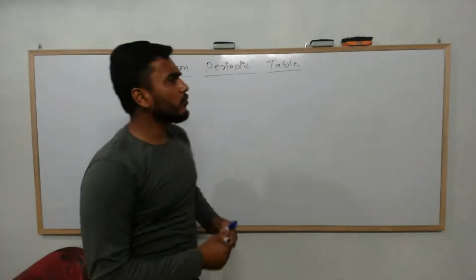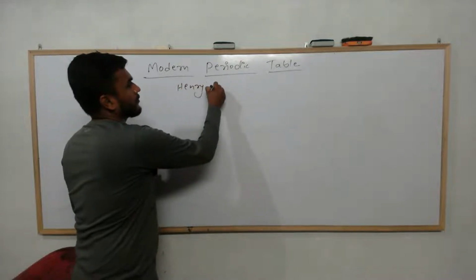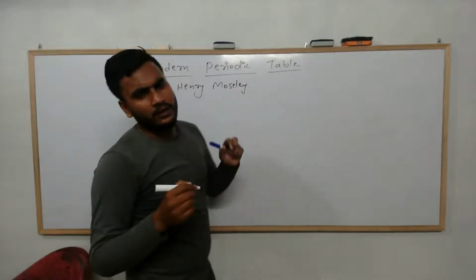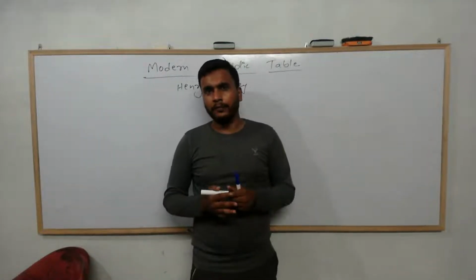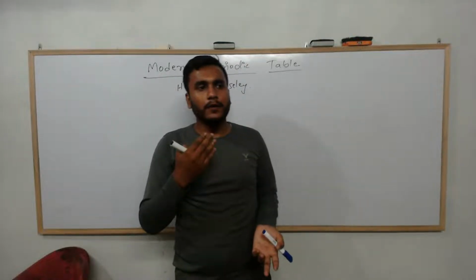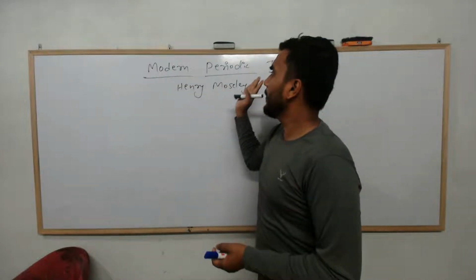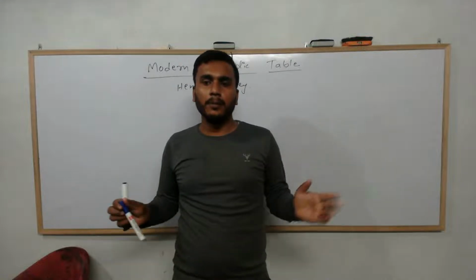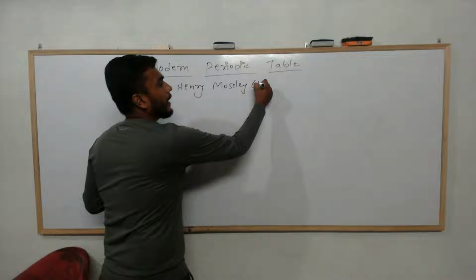Henry Moseley saw that there were a lot of demerits of Mendeleev's periodic table. Then obviously using Mendeleev's periodic table for further research work was not a good idea. So he made another periodic table, that is the modern periodic table or the long form of the periodic table. During that time, there were a total of 118 elements.